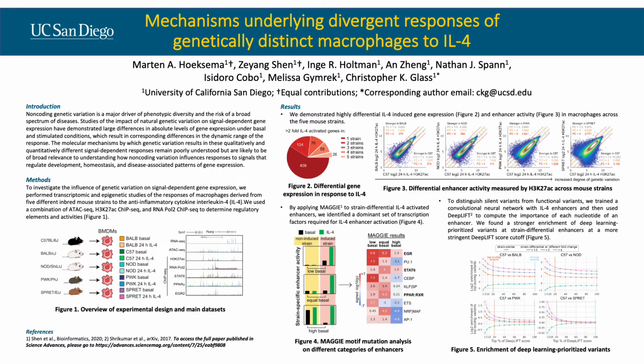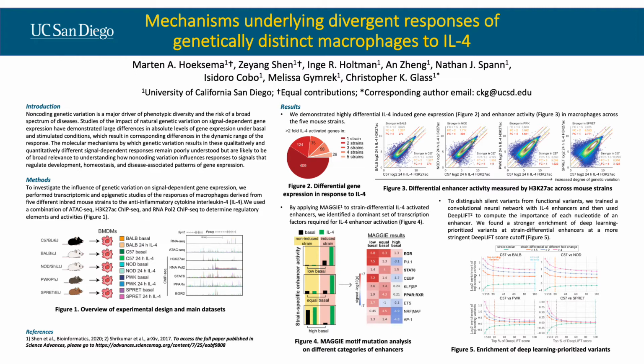We used RNA-seq to measure the transcriptomic landscape of macrophages in response to IL-4, and used a combination of ATAC-seq, H3K27 acetylation ChIP-seq, and RNA-Pol2 ChIP-seq to determine regulatory elements and regulatory activities.